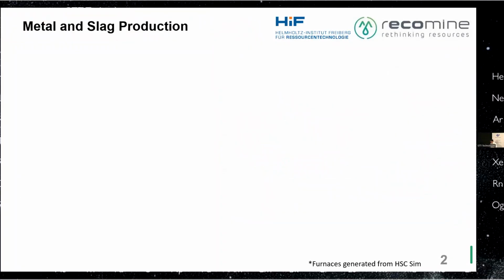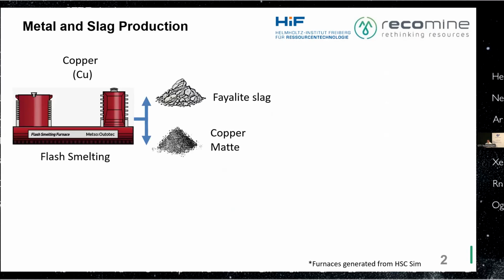First, I'd like to say that metals play a crucial role in our society. It even became an indicator of how progressive a country is. However, producing metals comes with co-productions of slags. Say, for example, with copper. In a flash smelting furnace, you are producing copper matte and Fayalite slag. Yearly, we're producing 44 million tons of Fayalite slag.